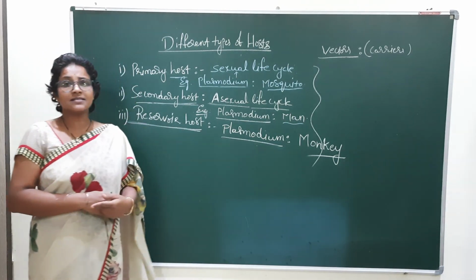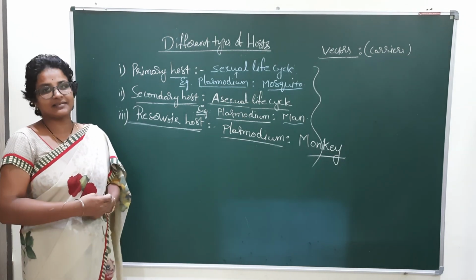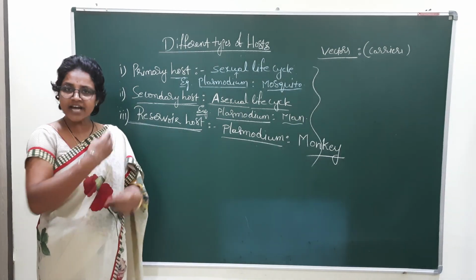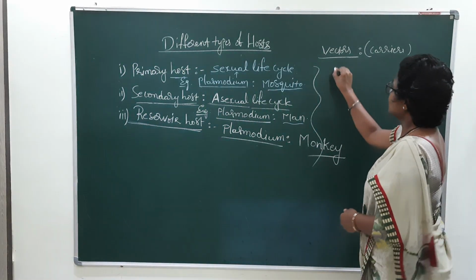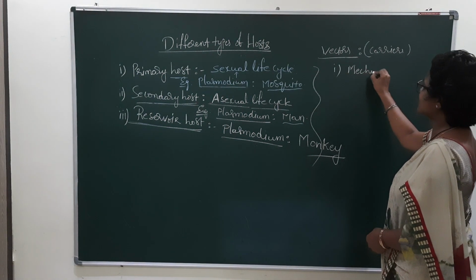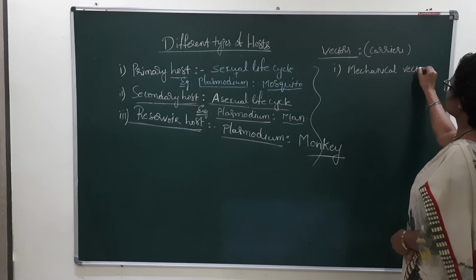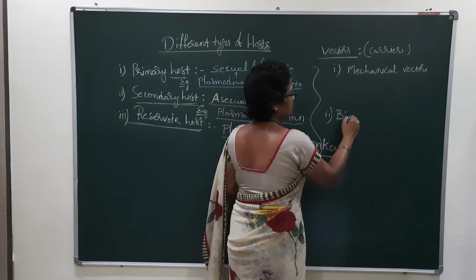During this process, there may be changes in the parasite. Depending on whether there are changes, vectors are divided into two types: mechanical vectors and biological vectors.